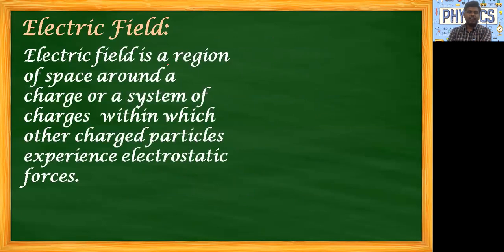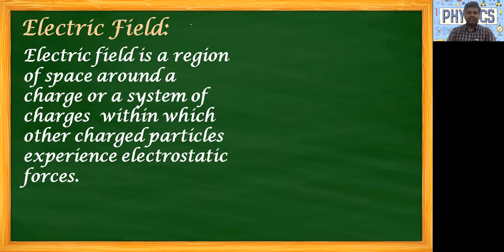So, electric field is a region of space around a charge or a system of charges within which other charged particles experience electrostatic force. Now let us try to analyze this statement.